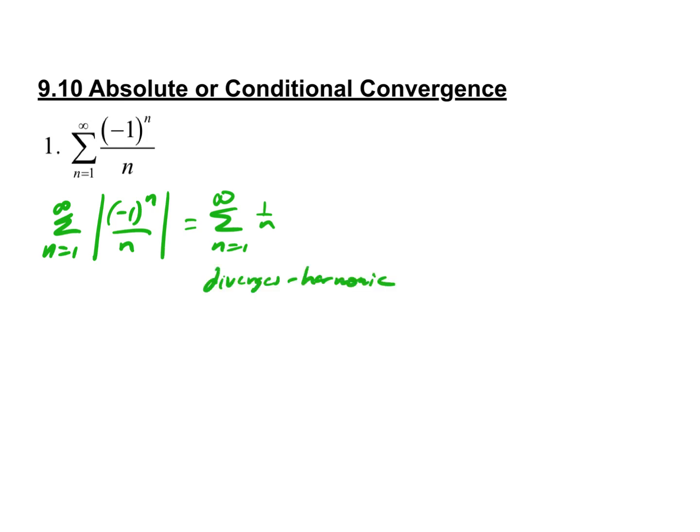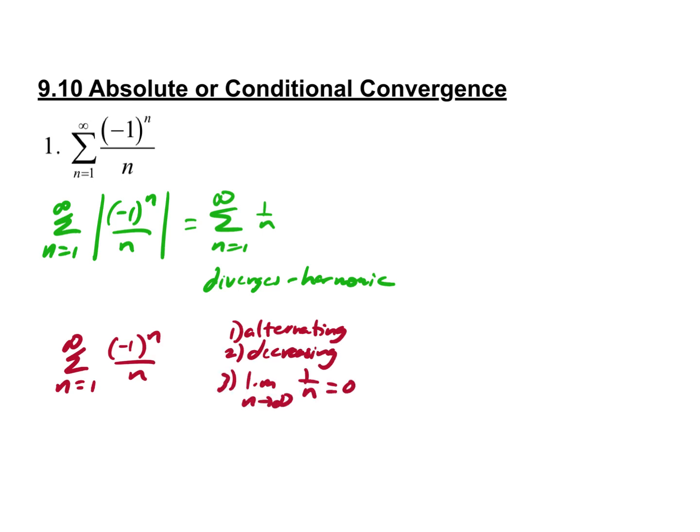Okay. So, definitely not absolutely convergent, because it diverges when we take the absolute value. And now we've already talked about the original series, but that's what you would have to do, right? So then you'd have to look at this one, okay? And now we're saying, okay, it's alternating, it's decreasing. We're familiar with this one now. The limit equals 0, okay? So this is conditionally convergent, because it converges without the absolute value, but it's divergent with the absolute value.